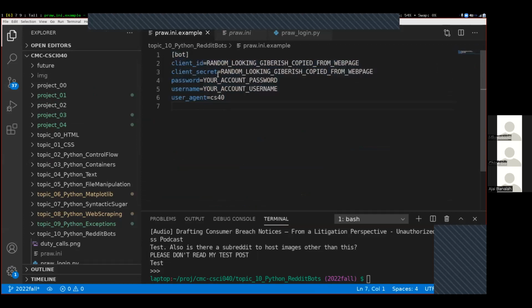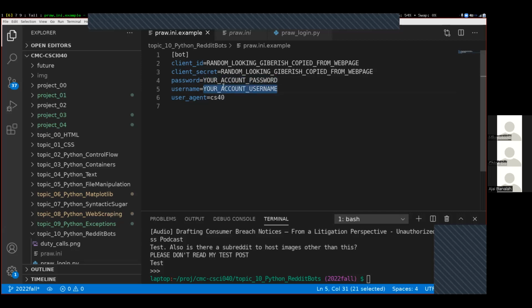This file is going to contain all of your actual password information, all the stuff that you've been typing into Reddit or that Reddit is automatically generating for you. For everybody, it's going to have this top bot section. This bottom thing, user agent, is going to be CS40 for everybody. And then your password and username, those are the human-created things that you created on Reddit for the password and the username.